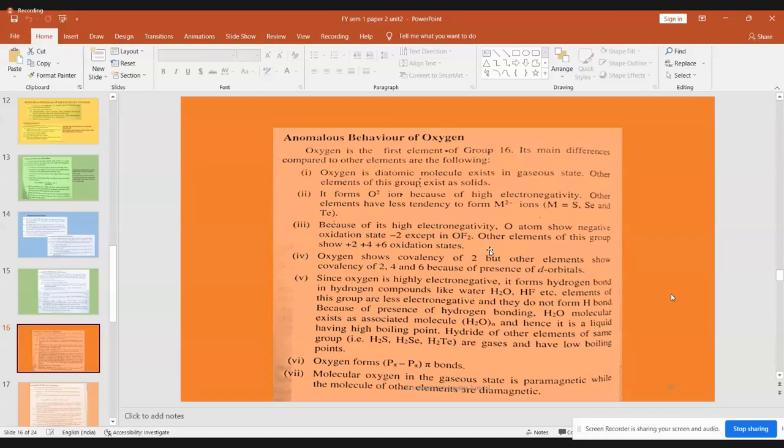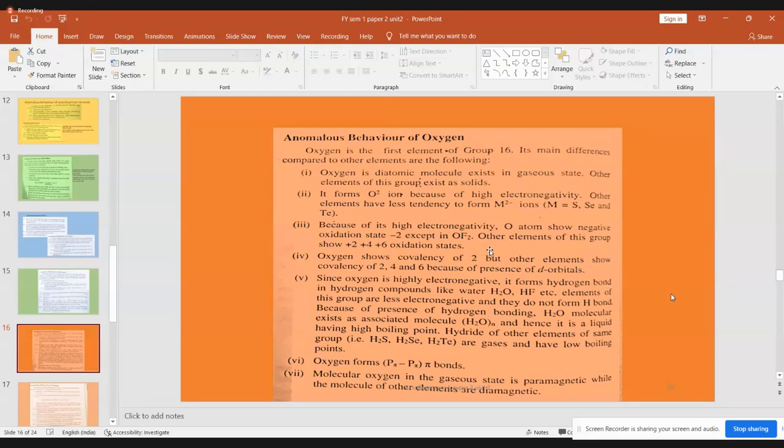This is all because of the presence of d orbitals. They can borrow the nearby vacant d orbitals. Some of them will have filled d orbitals, whatever it is, or the presence of d orbitals nearby. So all these possibilities are available for the other elements of group 16 like sulfur, selenium, tellurium.